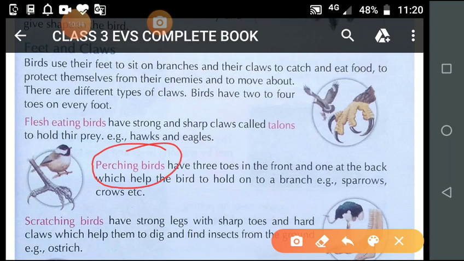Now see student, you cannot stand on a branch of a tree. Is it clear?